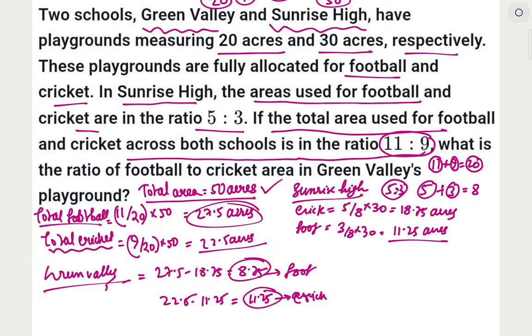So if we have to calculate the ratio of football to cricket, it becomes 8.75 is to 11.25. You can also write it as 875 is to 1125. The greatest common divisor here is 125. Divide both sides by 125, and it becomes 7 is to 9. So the final answer is 7 is to 9. That's the final answer.